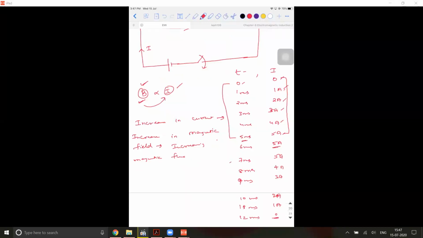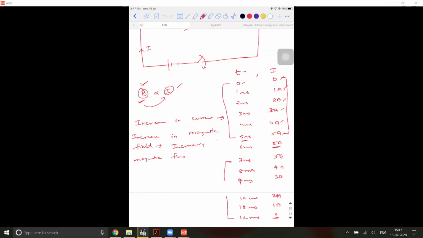This process where the current is decreasing is called decay of current. The first process is called growth, and the second is called decay, D-E-C-A-Y. During decay, there is a decrease in current, due to which the magnetic field will decrease, due to which the magnetic flux will also decrease.